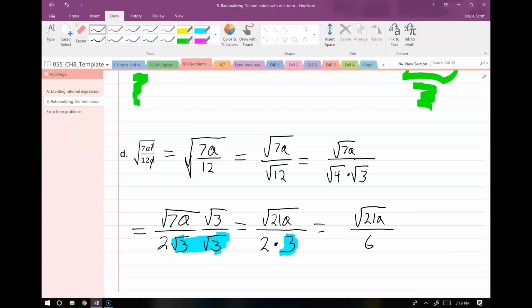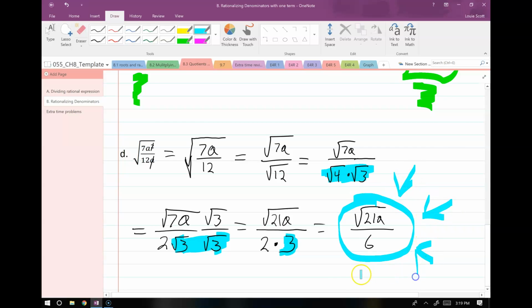Right, and so just to let you know, this little simplification that I did right here, when I split things up and I simplified the denominator before I rationalized it, that ensured that I didn't have any more simplification when I came to this step. If you can't remember how to simplify your denominator, you're in a jam, you're in a test, you just say, well, I'm going to multiply by the entire denominator. The only difference is you're going to have a little bit more simplification to do on this last step. I just like to do it first, but if you don't, then you just have a little bit more simplification on the last step.